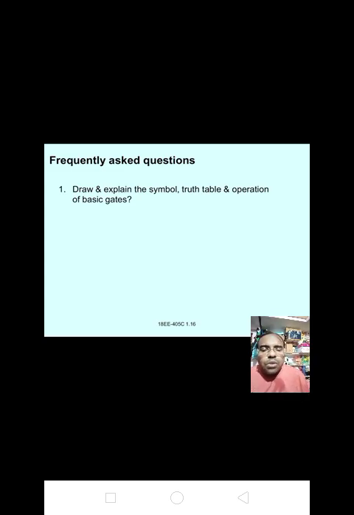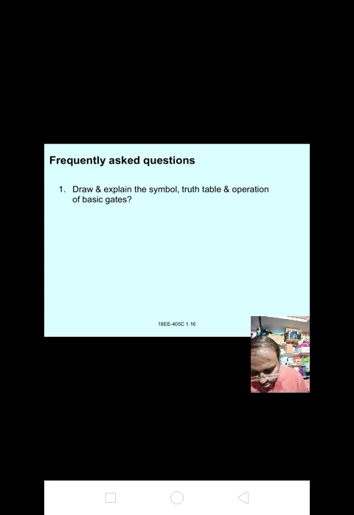If both the inputs are high, output will be high. If both the inputs are low, or different, then output will be low. Okay, it has two inputs A and B and only one single output, Y equals A into B.